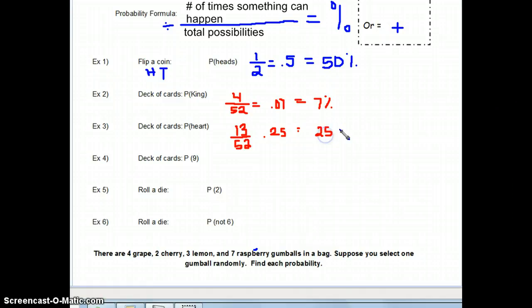All right. I'd like you to try this last one on your own. Let's see if you can figure out what's the probability of getting a 9 out of a deck of cards.